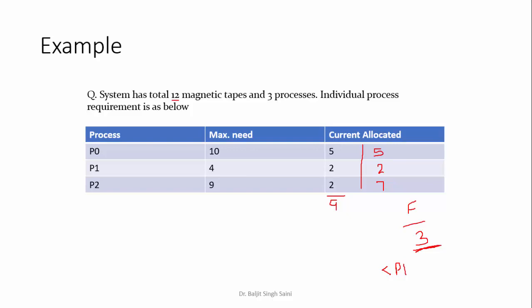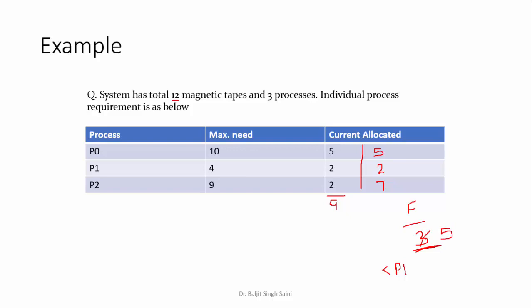So this means that once it is done, it will release all the resources. So once it releases all the resources, how many will I have available? You allocated 2 out of this 3. So how many were left here? 1. It had 4, so it releases 4. So total free will be what? 5. Okay. So once P1 is over, the total number of free resources will be 5.